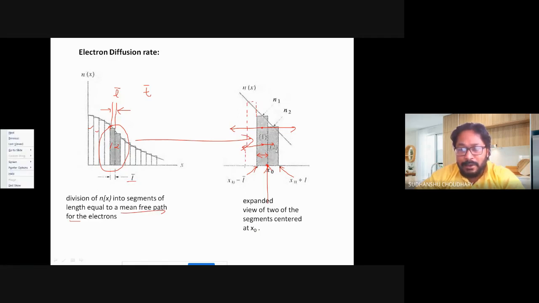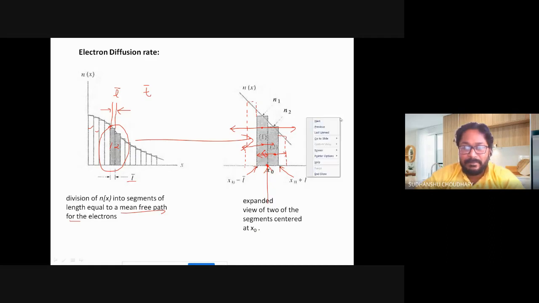Similarly, for segment number 2, half of the electrons can move to segment number 1 and half can move towards right to some other segment, maybe segment number 3, let us say. Since the motion of electrons is random, they can move towards left or right, from segment 1 to 2, or from 1 towards the left.